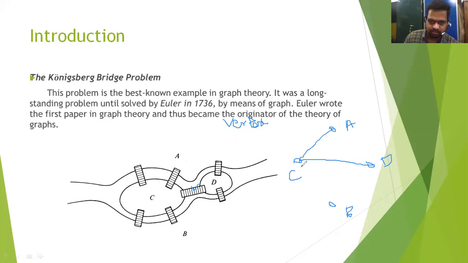B and C, one bridge, one line. B and D, this bridge. A and D, this bridge. And another A to C bridge, another B to C bridge. Like that, these are the bridges.